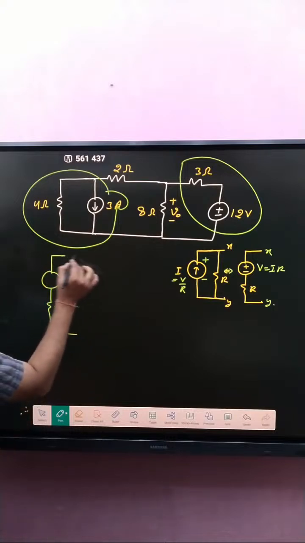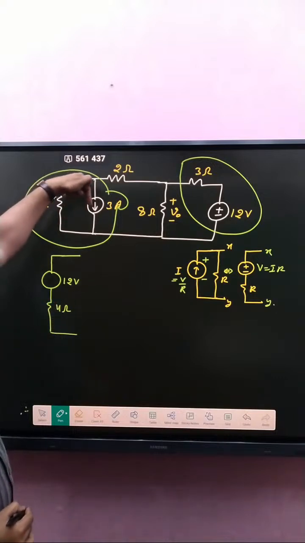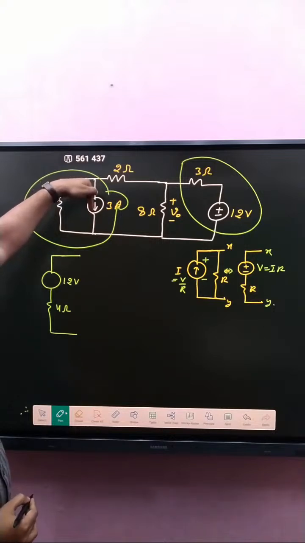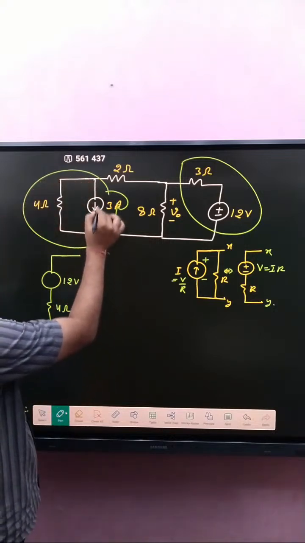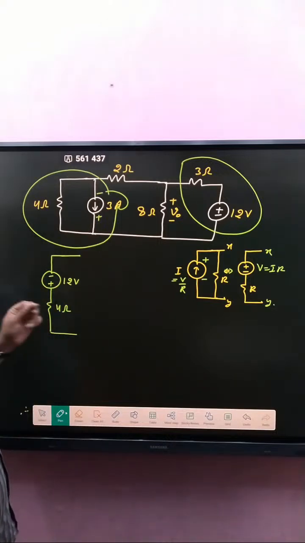After that, the polarity: current direction is always from positive to negative, and current leaves from the positive terminal, so this one is positive and that one is negative. Here it is positive, here negative. Clear? Okay, this one is made like that.